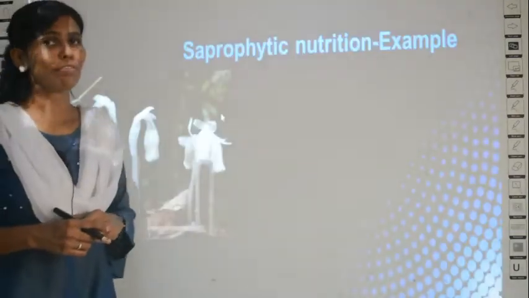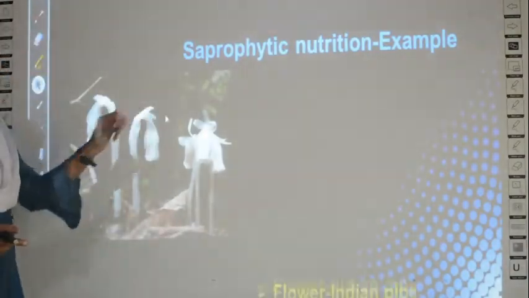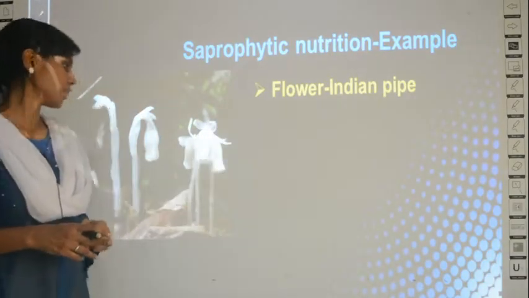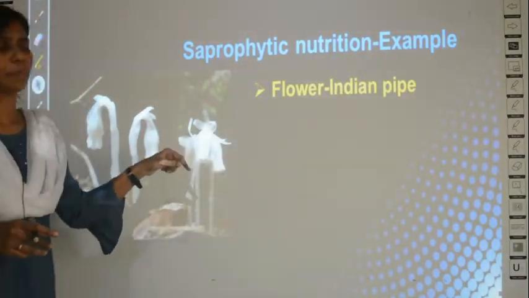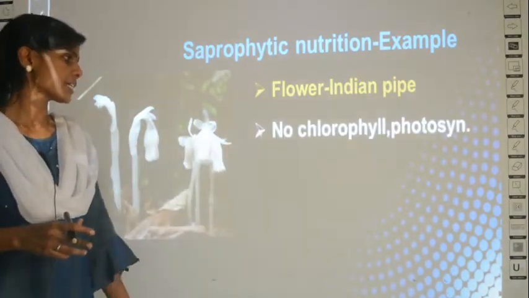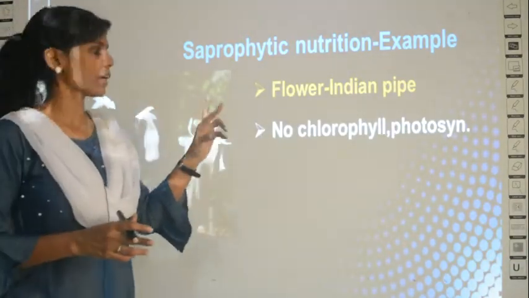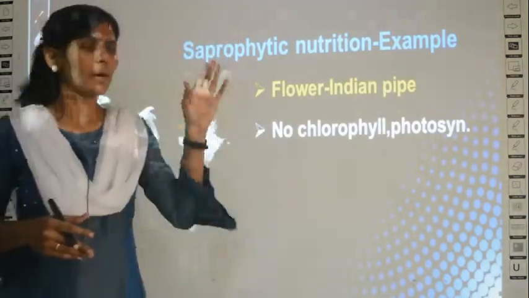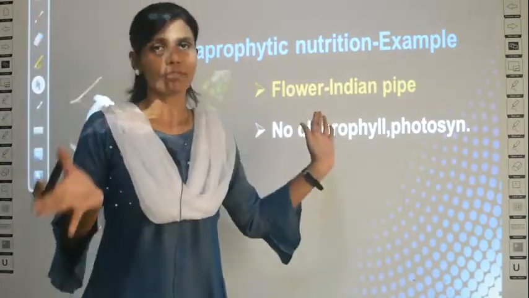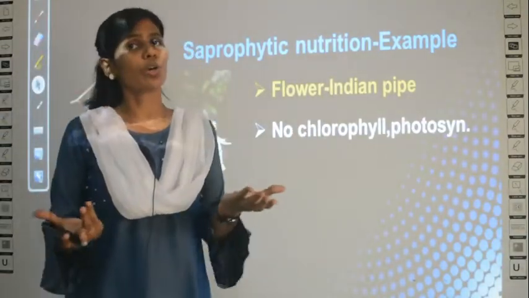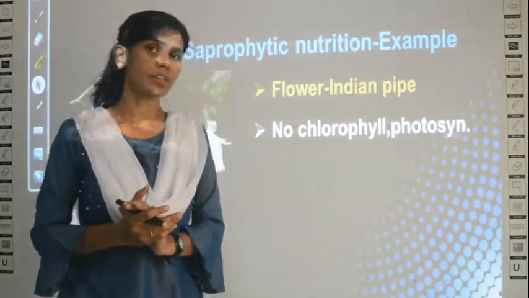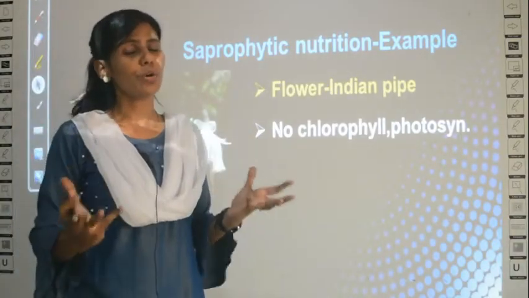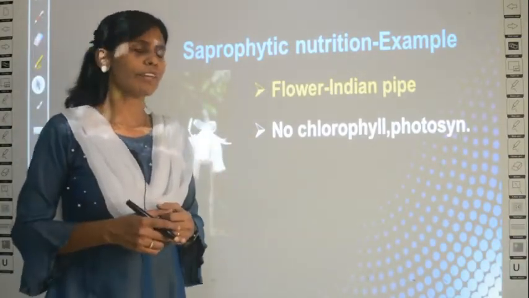What about the example for saprophytic nutrition? The example given in your textbook is a flower called Indian pipe. See, this is the flower called Indian pipe. What it does, this plant has one peculiar feature. Usually plants have chlorophyll in them, no, they can undergo photosynthesis, but this plant does not have chlorophyll, and obviously if there is no chlorophyll there is no photosynthesis also. Okay, so what is the example? A plant called Indian pipe, which has no chlorophyll and no photosynthesis, will depend on saprophytic type of nutrition.